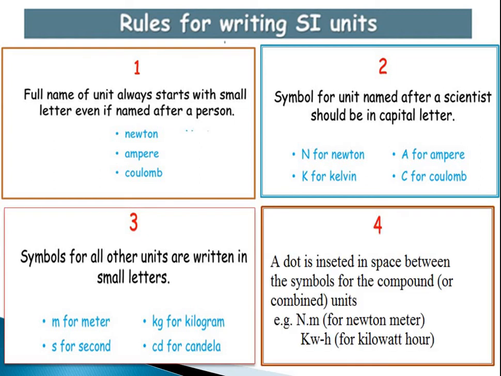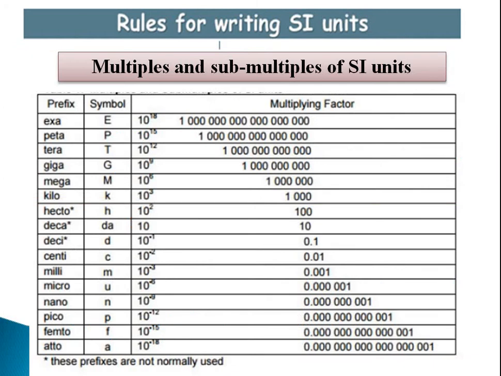And the last but important thing is that a dot is inserted in the space between the symbols of compound or combined units. For example, if I want to express two units simultaneously, such as force and distance, then Newton meter can be written as N dot m. Then kilowatt hour can be expressed as kW dot h or kW dash h. So this is the way by which you can express the units.